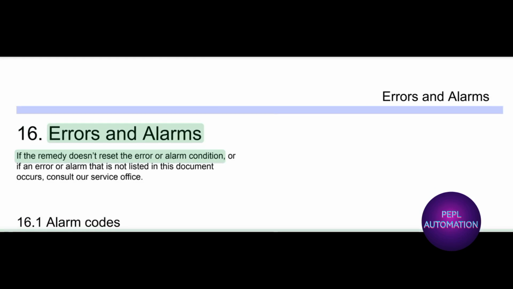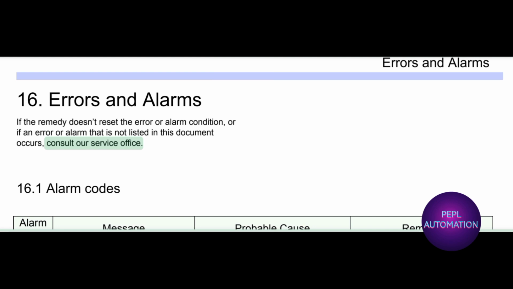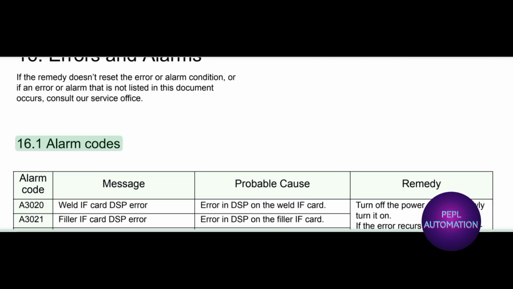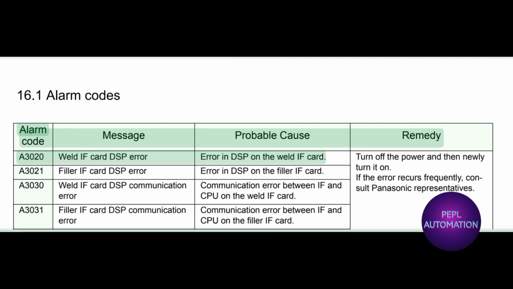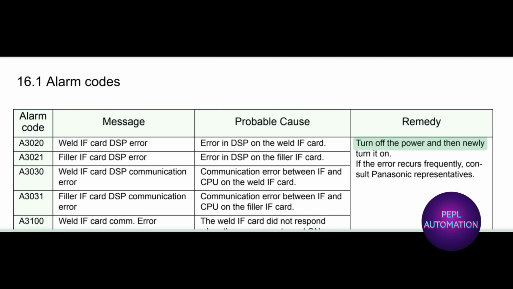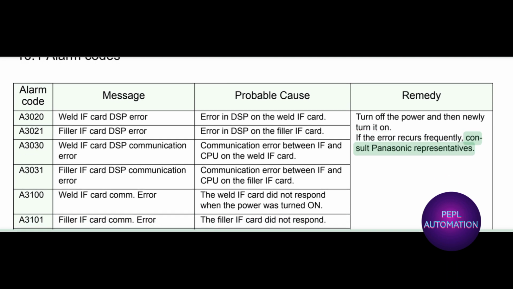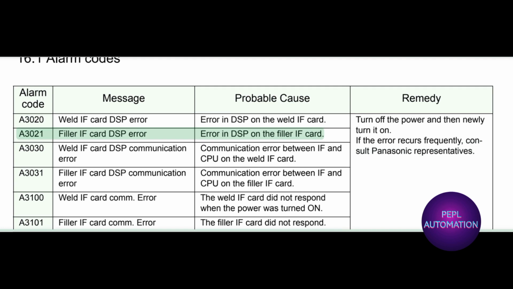6. Errors and alarms. If the remedy doesn't reset the error or alarm condition, or if an error or alarm that is not listed in this document occurs, consult our service office. 16.1 Alarm Codes. Alarm code, message, probable cause, remedy. A3020 weld IF card DSP error: error in DSP on the weld IF card. Turn off the power and then newly turn it on. If the error occurs frequently, consult Panasonic representatives.